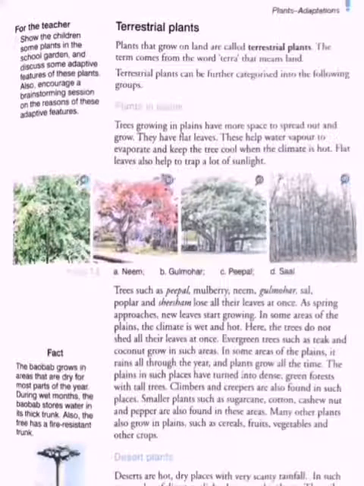In some areas of the plains, it rains all through the year and plants grow all the time. There are many regions where there is rainy season all through the year, so there the plants grow all the time. The plains in such places have turned into dense green forest with tall trees.